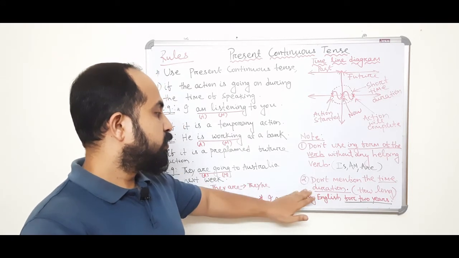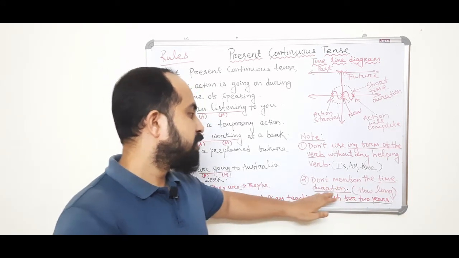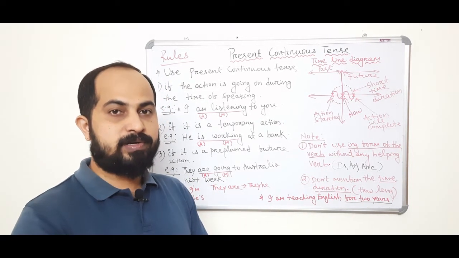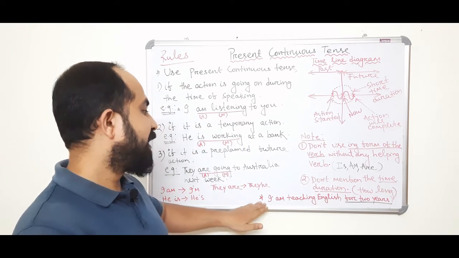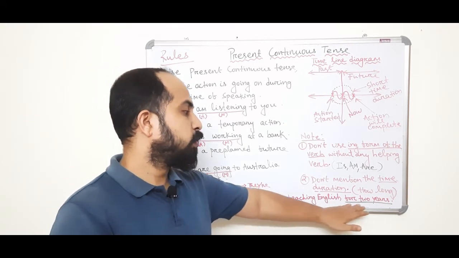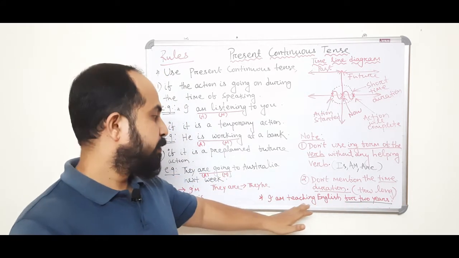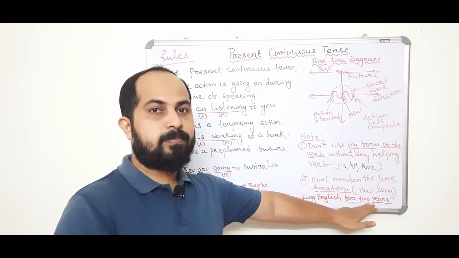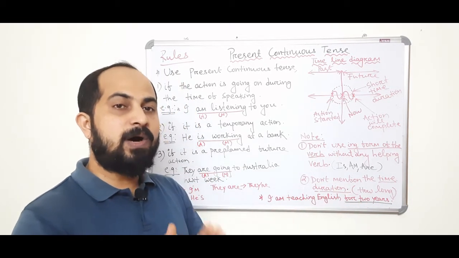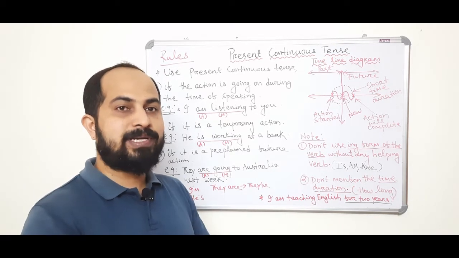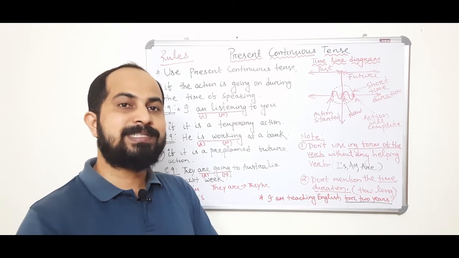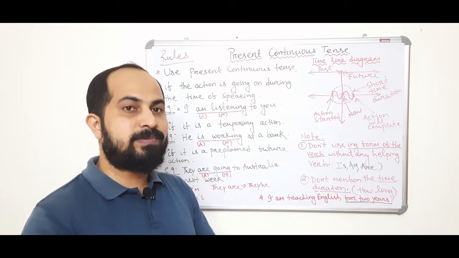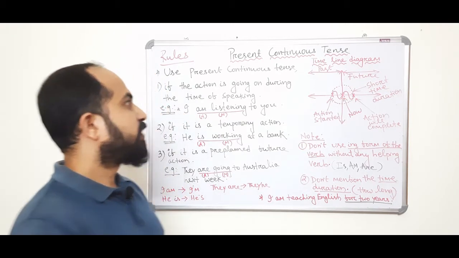Rule number 2, note 2 says, don't mention the time duration. That means you shouldn't say how long the action is going on. Okay? I have given an example. I am teaching English for 2 years. This is a wrong sentence because I have mentioned for 2 years. How long? If you want to mention how long, then you have to use present perfect continuous tense. In any perfect continuous tense, you can use the time duration. But in continuous tenses, you cannot use time duration. Okay, keep in mind.